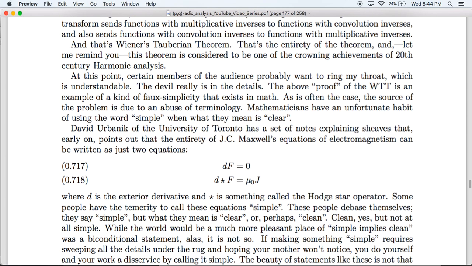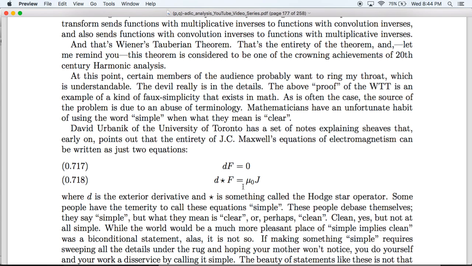Mathematicians have an unfortunate habit of using the word simple when what the word really means is clear or clean. So, as an example, David Urbanik of the University of Toronto has a set of notes explaining schemes that early on, like on the second page or something, points out that the entirety of J.C. Maxwell's equations of electromagnetism can be written out as just two formulas. This is: the exterior derivative of F is 0, and the Hodge star of d star F is mu 0 times J.